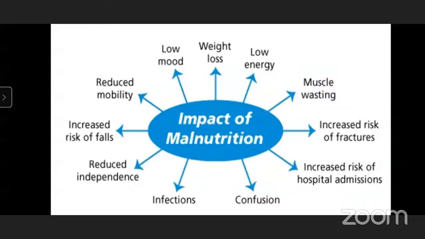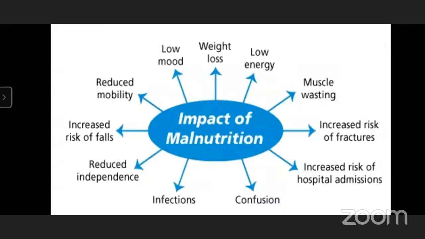malnutrition is not getting enough constituents of food into our body, like proteins, fats, carbohydrates, vitamins, and minerals. These are constituents of food, and if we don't eat fruit, vegetables, grains, pulses, dairy products, then there will be deficiency of such constituents of food in our diet, and it will lead to the problem of low energy, muscle wasting, weight loss, not good physical height, and low mood, reduced mobility, brittle bones, increased risk of fractures, reduced independence.